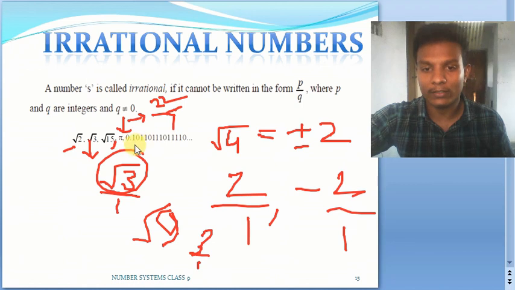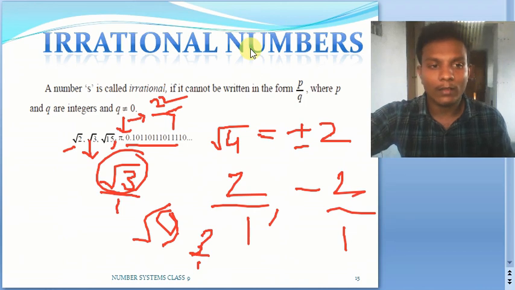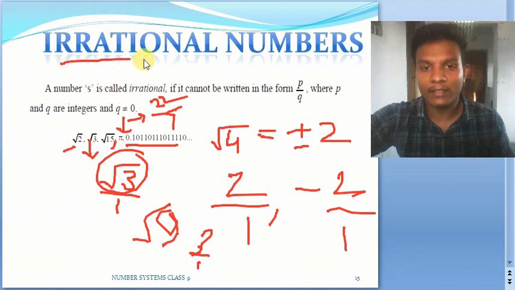And if you take 0.0110, like these patterns, we will come to irrational numbers when we discuss the decimal expansion of numbers in detail. We will better understand these things when we come to decimal expansion later.